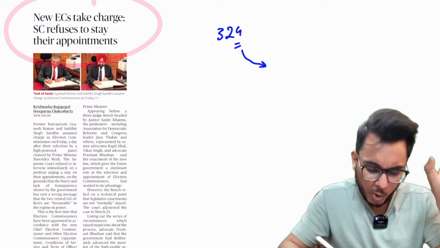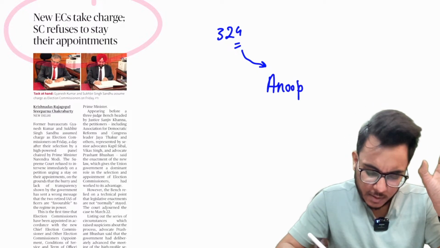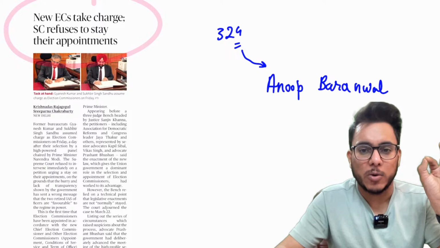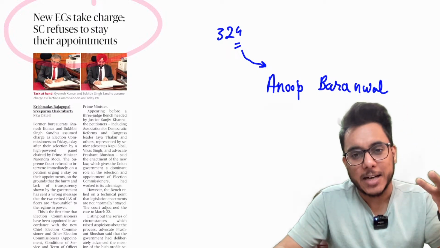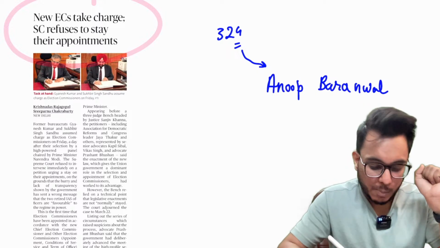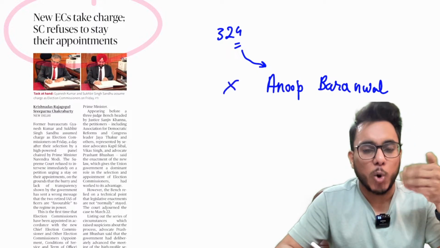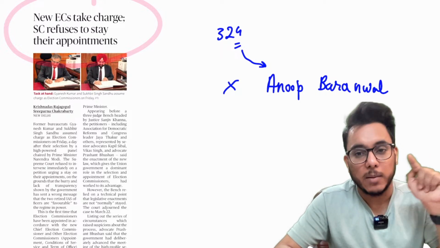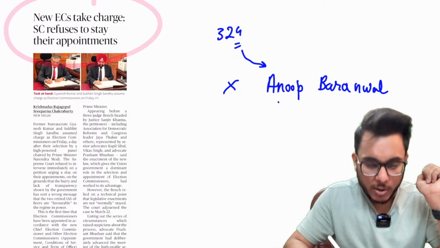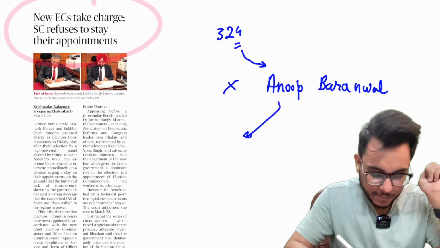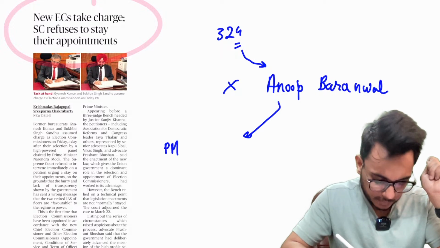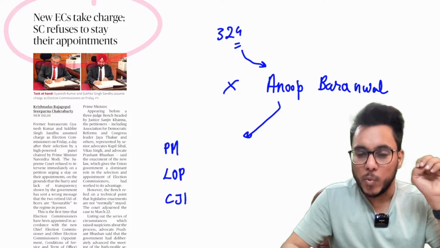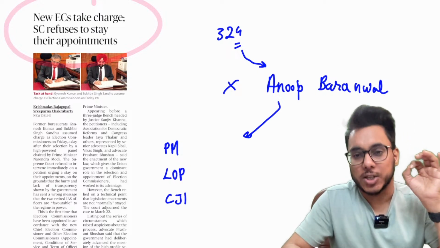Now basically the Supreme Court in the Anup Barnwal judgment said that having all the powers within the hands of the President with respect to EC and CEC might be wrong. So therefore the Supreme Court said that a collegium type body, a selection committee, is to be constituted which will recommend who can become the EC and CEC. And the Supreme Court said that there should be a body having the Prime Minister, Leader of Opposition and Chief Justice of India, who will select the Chief Election Commissioner or Election Commissioner.